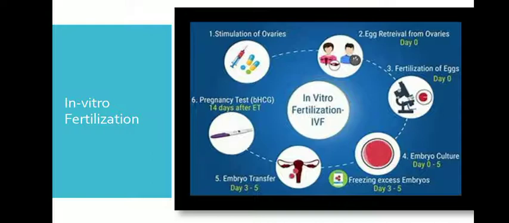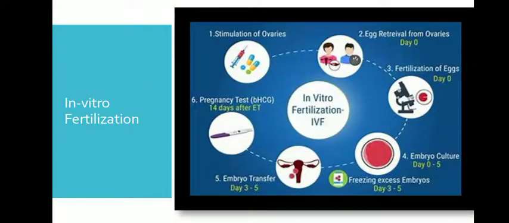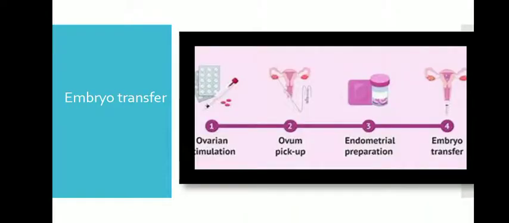The transfer of an embryo with more than 8 blastomeres stage into the uterus is called embryo transfer. The embryo is kept outside for 0 to 5 days, during which cell division occurs. At the 8 cell blastomere stage it is placed into the uterus. This is what we call embryo transfer.